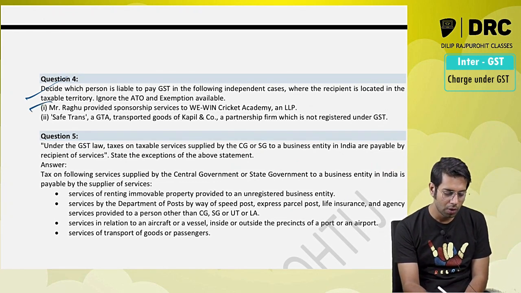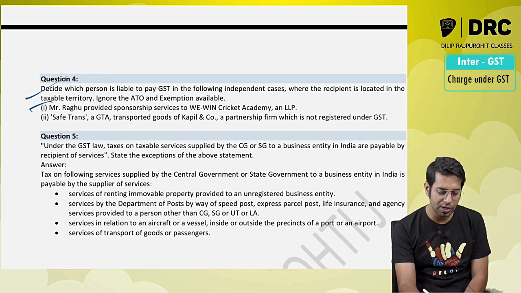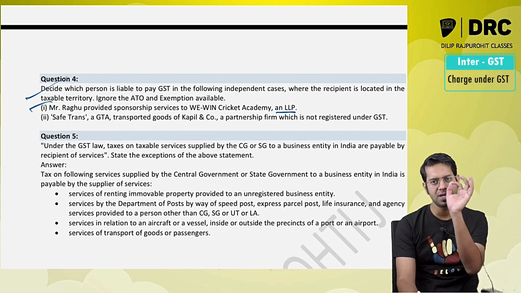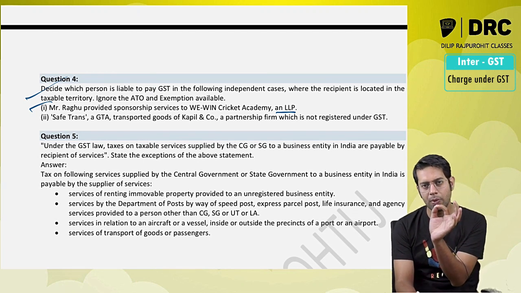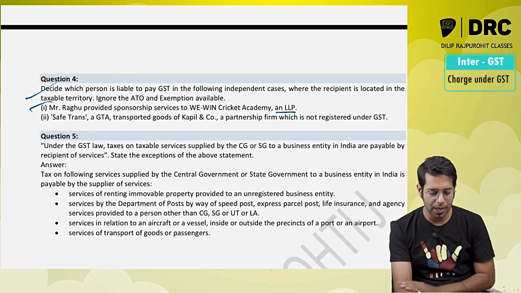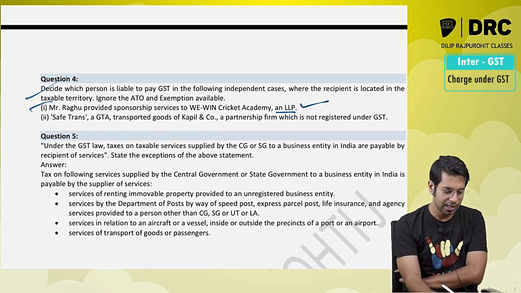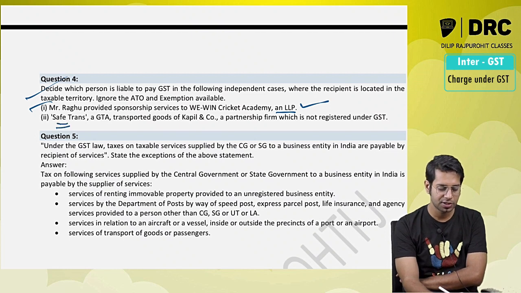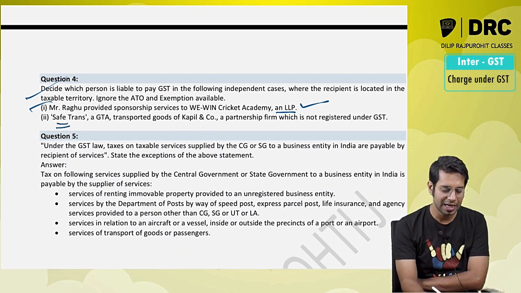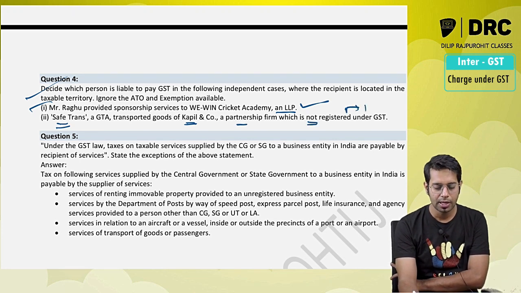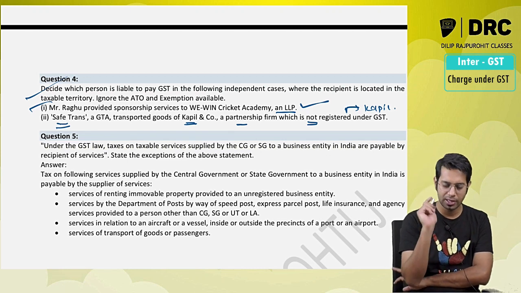Mr. Raghu provided sponsorship services to Win Cricket Academy and LLP. So if sponsorship services are given by any person to a body corporate or a partnership firm including LLP, that partnership firm or LLP has to pay the tax under reverse charge. So here Win Cricket will pay tax under reverse charge. Safe Trans, a GTA, transported goods of Kapil and Company, a partnership firm not registered under GST law. Kapil and Company only has to pay the taxes under reverse charge because it is included in those 7 notified persons.